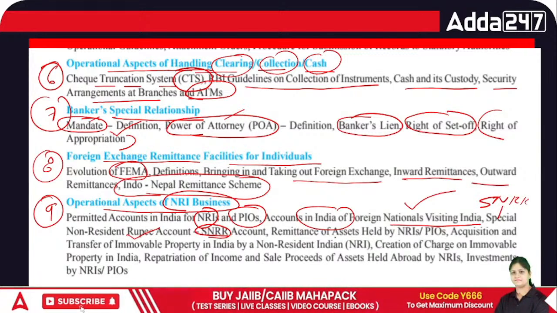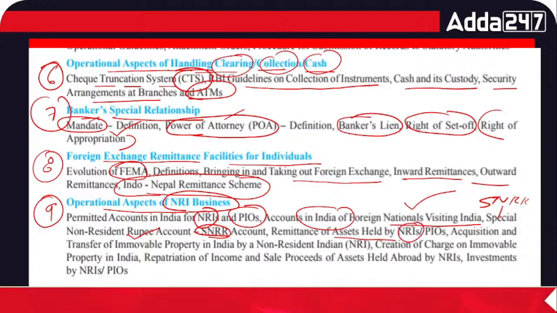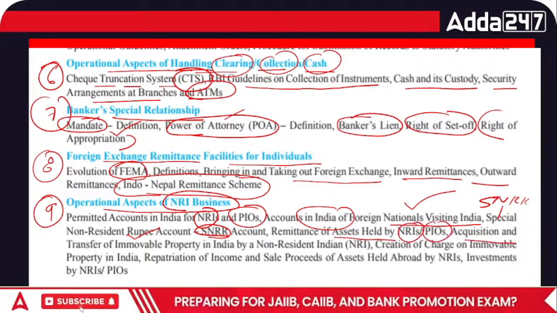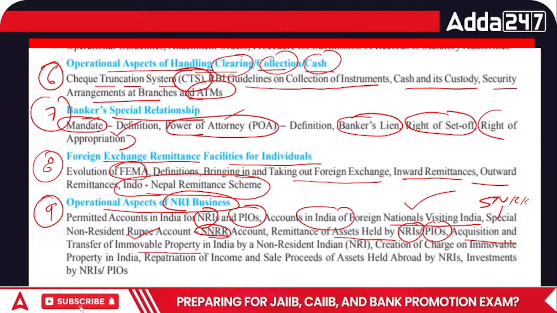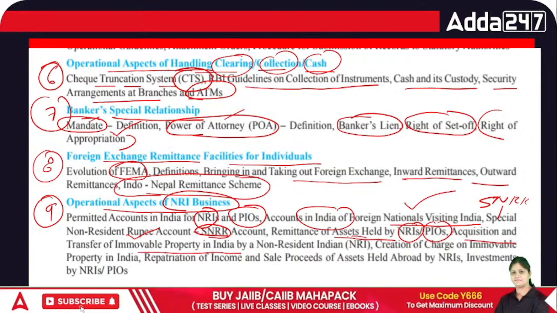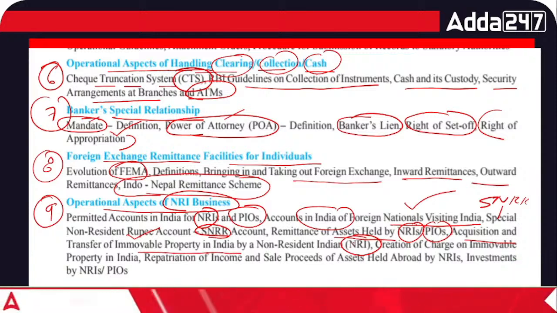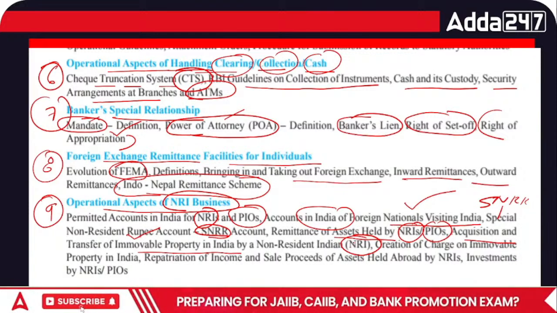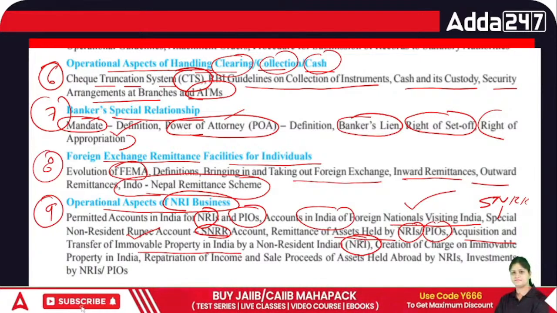Then remittance of assets held by NRIs and PIOs, acquisition and transfer of immovable property in India by NRIs. I mean, what type of immovable property can an NRI hold in India, what is the acquisition, and how can they transfer it?